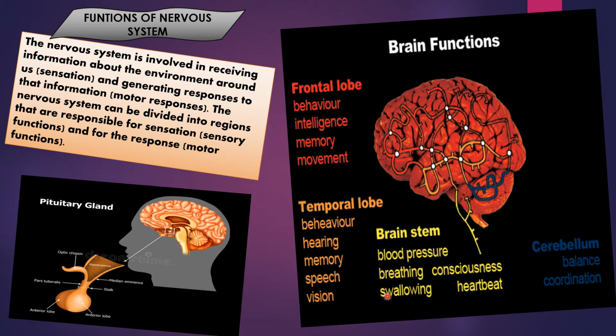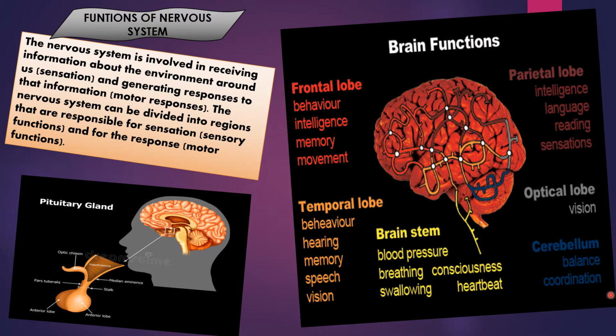Next one, brain stem, this one. Responsible for blood pressure, breathing, consciousness, swallowing and heartbeat. Next one, cerebellum, blue color, this portion, responsible for balance and coordination. Next one, white color, optical lobe, responsible for vision. And the pink color, parietal lobe, responsible for intelligence, language, reading and sensations.